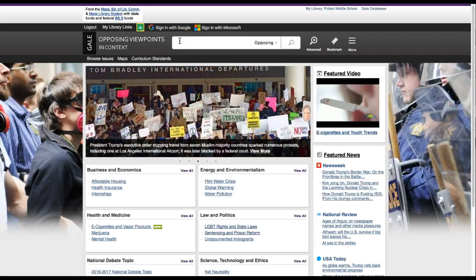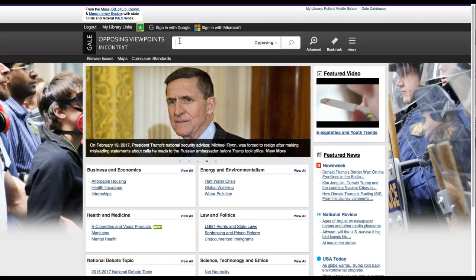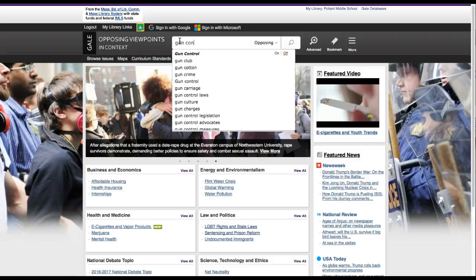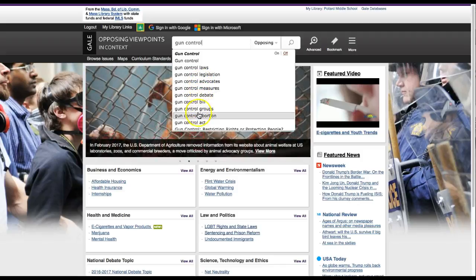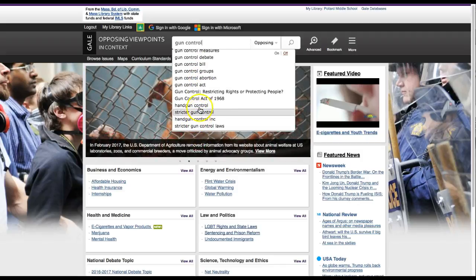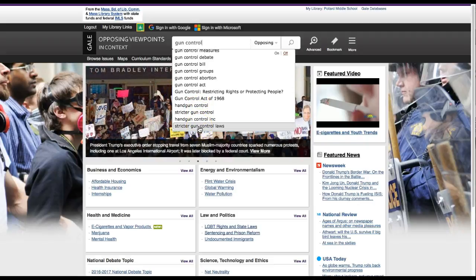So the first thing I want to do is just search and use some suggested search terms as one way to think about possibly narrowing a topic down. I'm going to use the same example of gun control because that's a big, broad topic. And then you'll see these different suggested topics show up. Suggested search terms: gun control laws, legislation, advocates, measures, debate, bill, groups, handgun control. Getting a little bit more specific: restricted gun control laws.